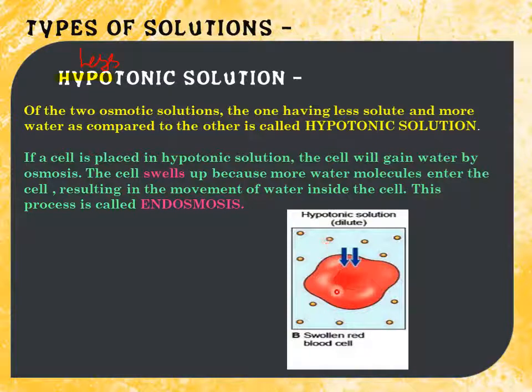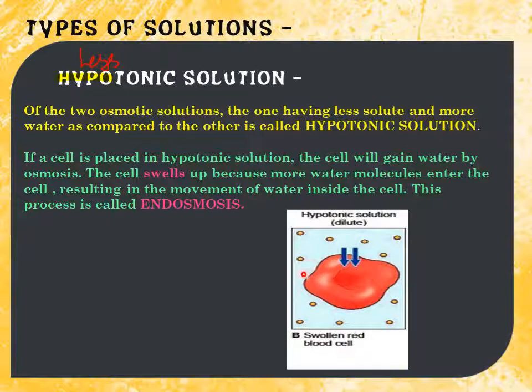So the hypotonic solution, you can see in the diagram. Here, this is the beaker, and these are certain particles.